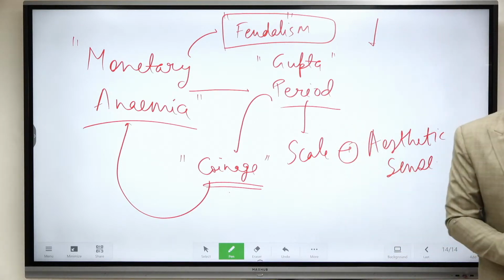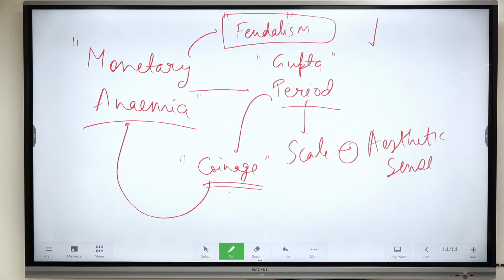Anyway, the argument was put forward by none other than Marxist historian, and that is R.S. Sharma. All right. So arguments, look, in favor.